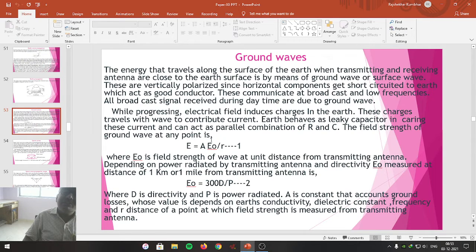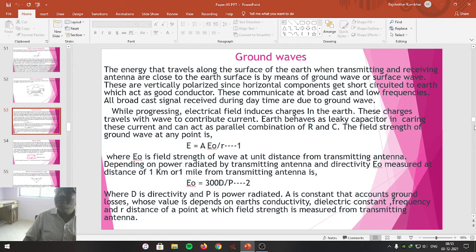Friends, the field strength E0 measured at a unit distance between transmitting and receiving antenna is given as 300·D·√P, where D is the directivity and P is the power radiated by the antenna. In this way, the wave that travels from the transmitting antenna towards the receiving antenna does so because of the ground waves.